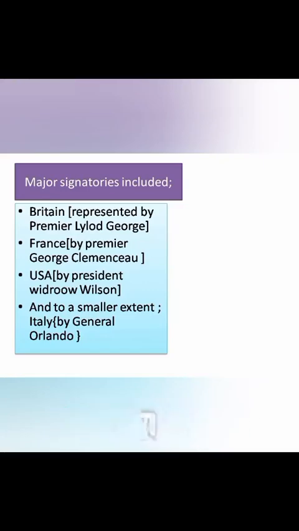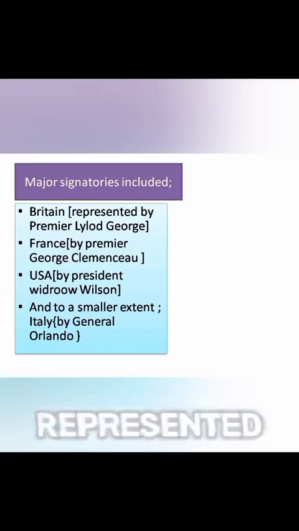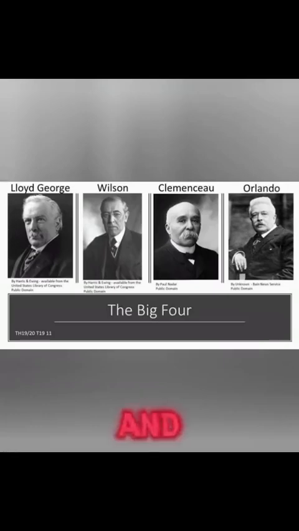Also, it is important to understand that although a number of states were represented at the Paris Peace Conference, the terms of the peace treaty were exclusively decided by three countries. That is Britain, represented by Premier Lloyd George; France, represented by Premier Georges Clemenceau; USA, represented by President Woodrow Wilson, and to a smaller extent, General Orlando of Italy.